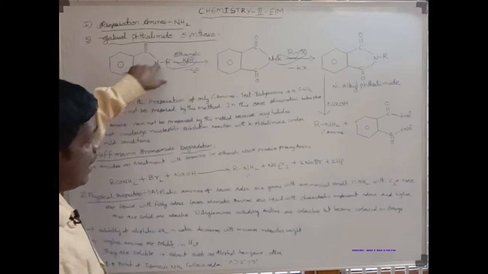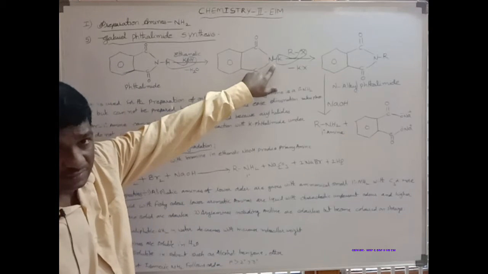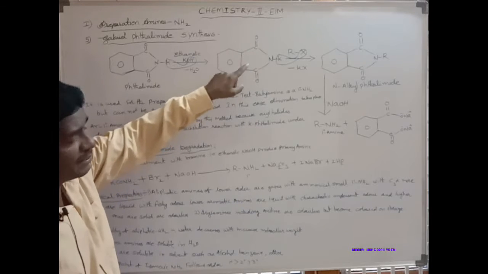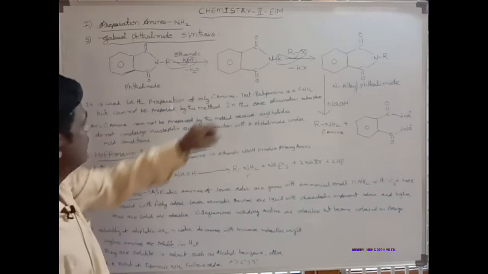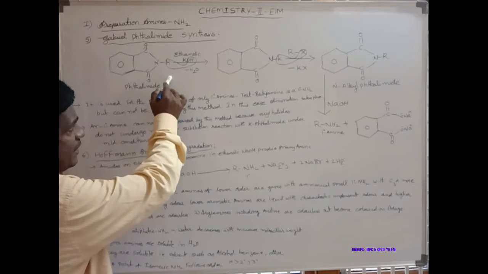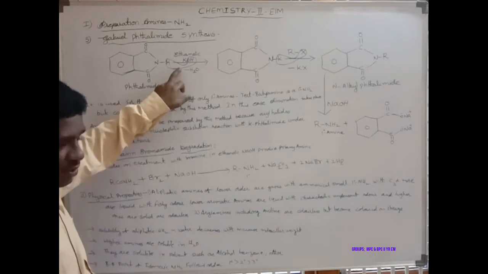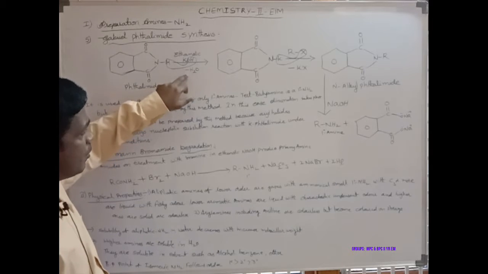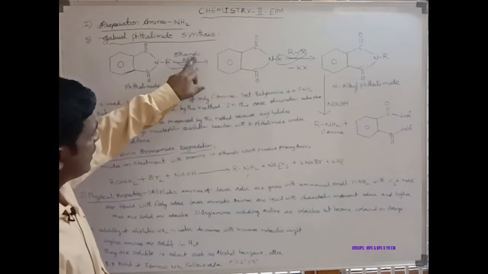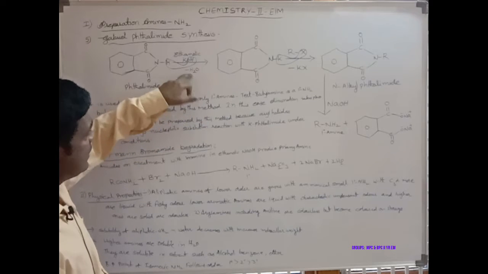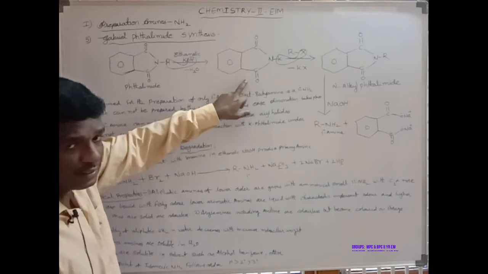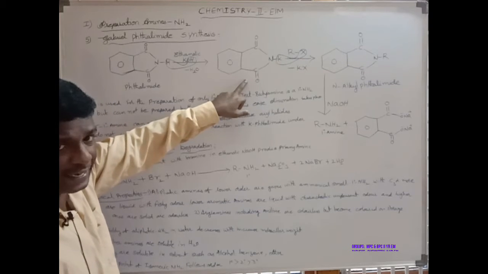Here the N is bonded with the potassium, so it is called potassium phthalimide. The phthalimide is treated with the ethanolic potassium hydroxide solution, then a water molecule is removed and potassium is added, so potassium phthalimide is formed.